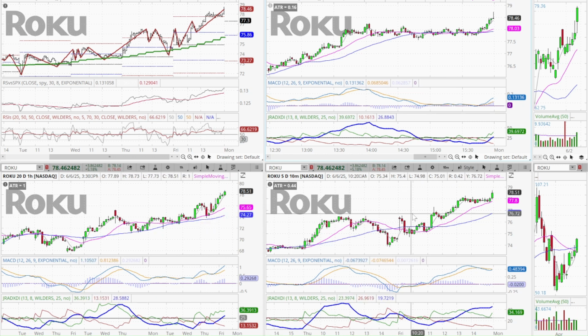I think for intraday trading, I like to have this because we can use these RSIs in addition to the ADX and the MACD. And then we also have the relative strength. Now, I'm going to show you how everything comes together here at one specific point on this intraday trade.